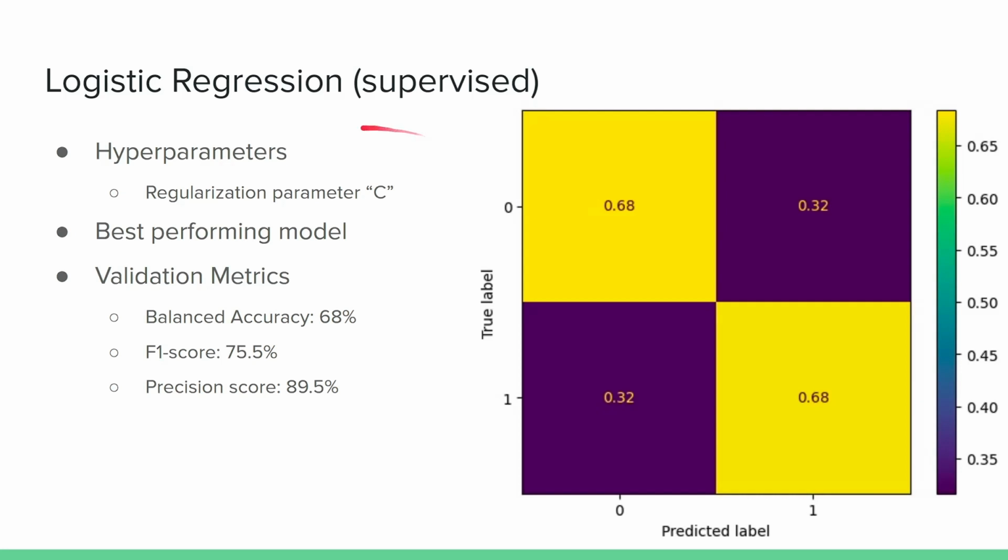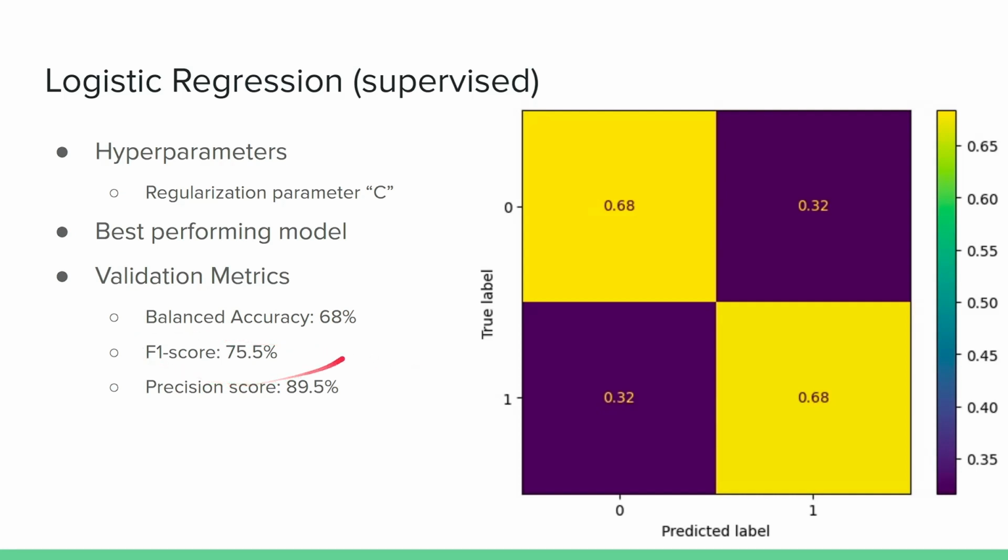We tuned hyperparameters for it, and that was just the regularization parameter C, which we usually see as lambda. And this turned out to be our best performing model, actually, with validation metrics looking as follows. We used balanced accuracy instead of just accuracy, because remember how a lot more people in our data don't default rather than do default. So what balanced accuracy does is give equal weighting to predicting default and not default, instead of the current weighting, which is approximately a 90% to 10% split.